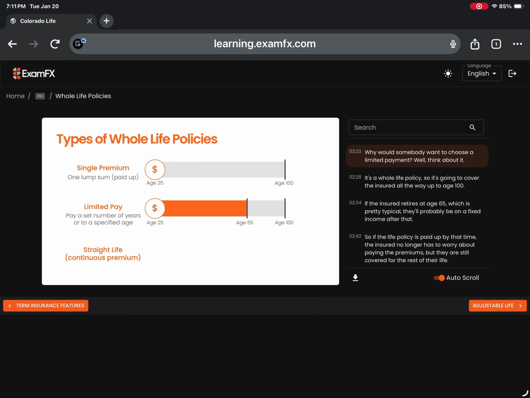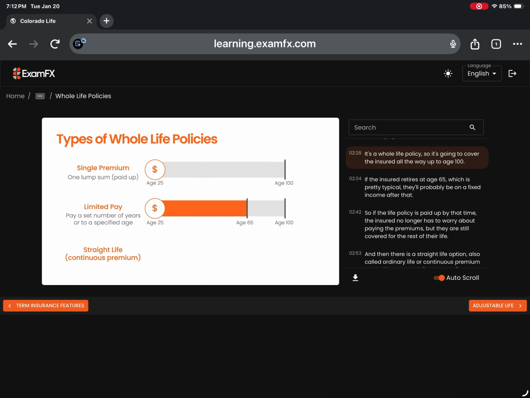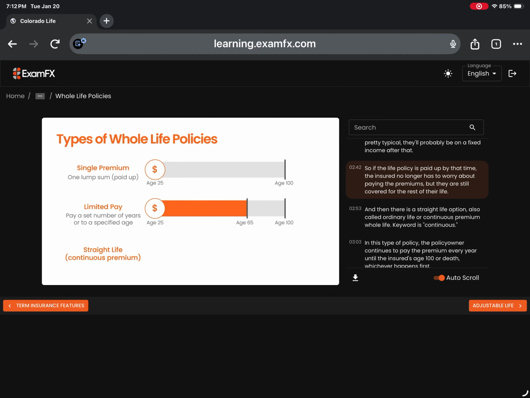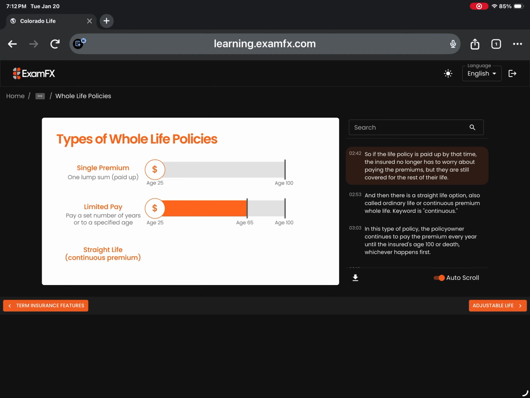Why would somebody want to choose a limited payment? Well, think about it. It's a whole life policy, so it's going to cover the insured all the way up to age 100. If the insured retires at age 65, which is pretty typical, they'll probably be on a fixed income after that. So, if the life policy is paid up by that time, the insured no longer has to worry about paying the premiums, but they are still covered for the rest of their life.